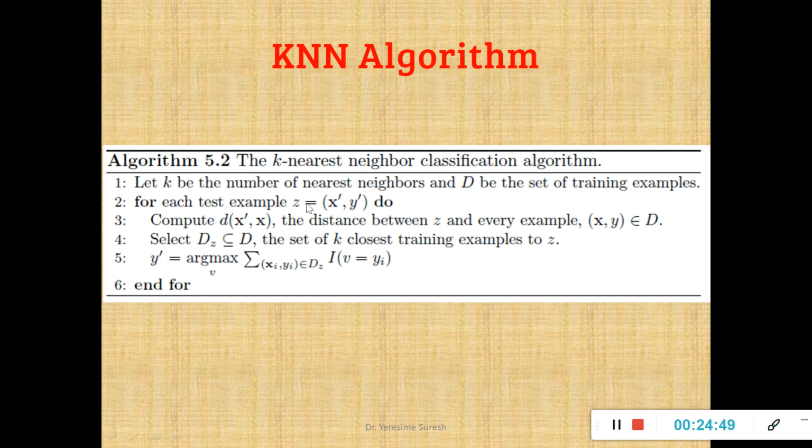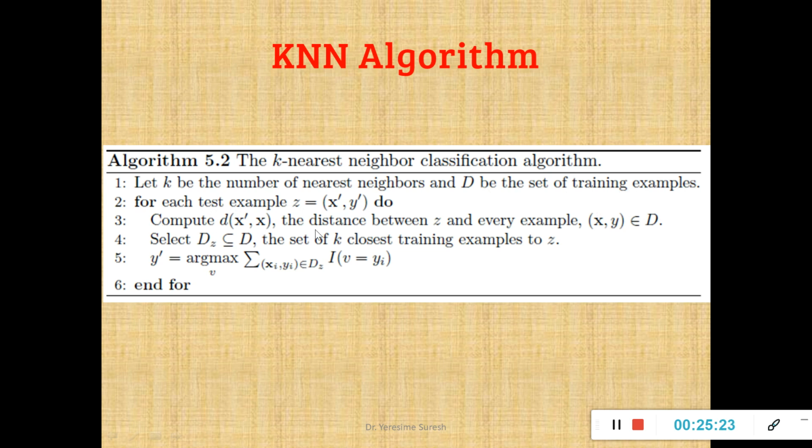Now for all these testing examples and training examples, what am I supposed to do? I am supposed to calculate the distance from x dash to x, that means from your training records to your testing records. Compute the distance x dash comma x, the coordinates, the distance between z and every example xy that belongs to your data set. I said data set as the coordinates x comma y for each and every training example. For that I am supposed to calculate the distance from testing example to training examples.